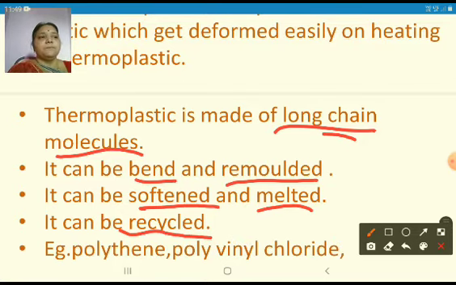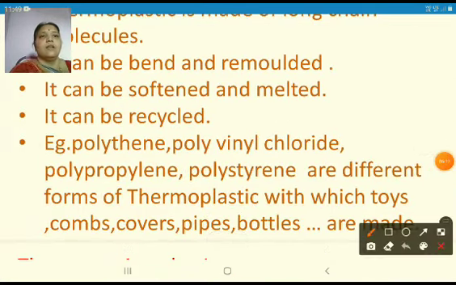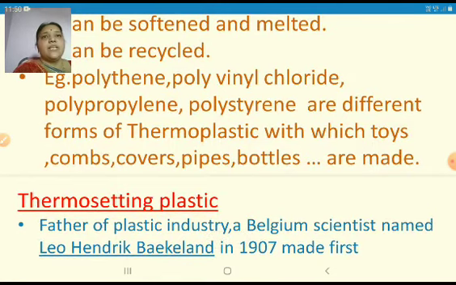Examples are polythene, polyvinyl chloride, polypropylene, and polystyrene. These are the different forms of thermoplastic with which toys, combs, covers, pipes and bottles are made, which can be recycled. So what are the products that we use in our daily life which are made of thermoplastic? Combs, toys, plastic covers, plastic pipes, and plastic bottles are all made of thermoplastic.